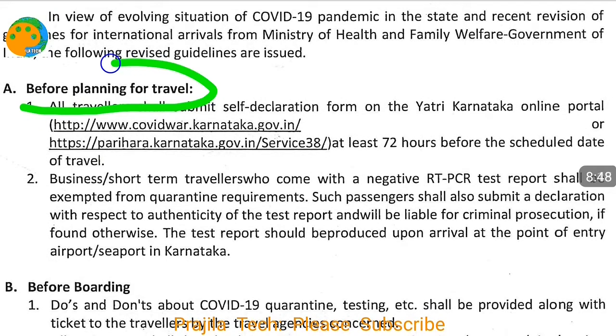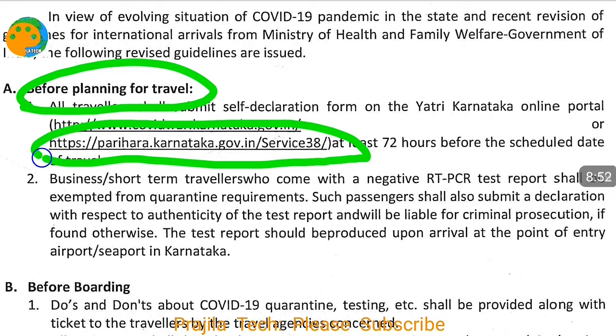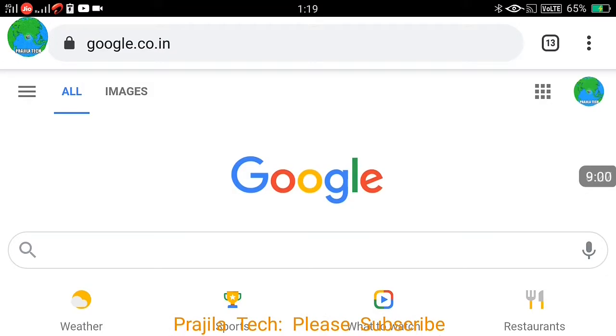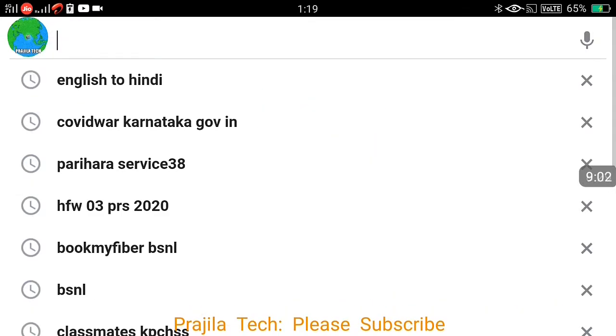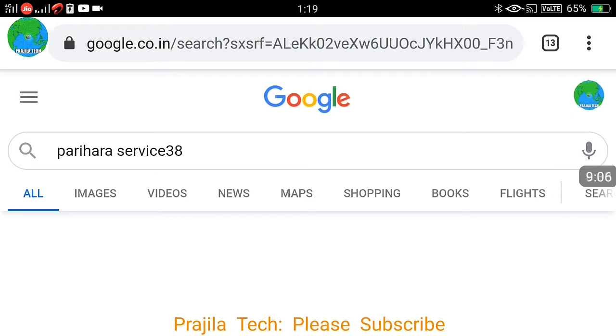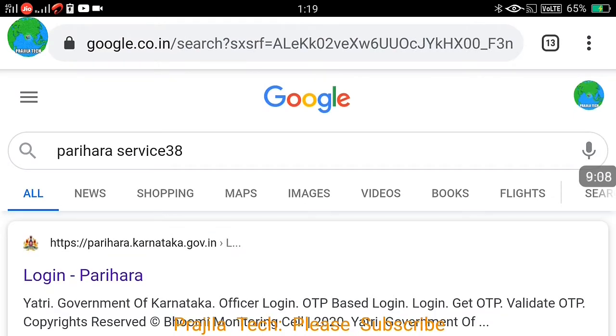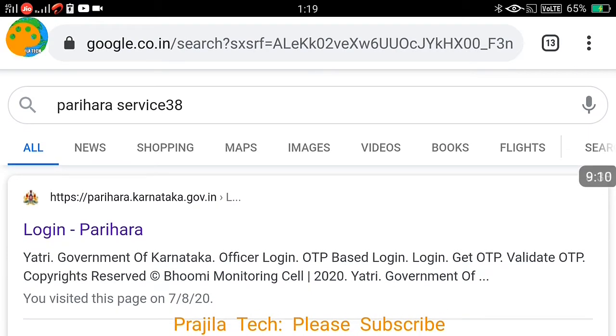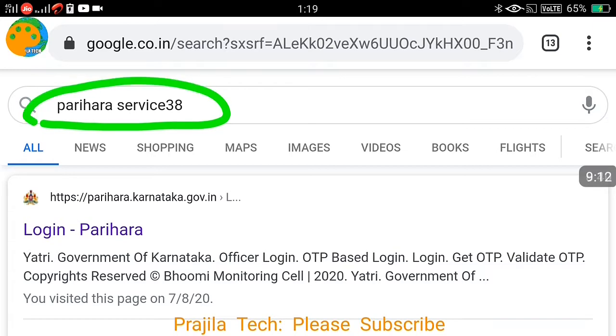How can you register? This will be very quick, I will not explain in detail. So before planning to travel, what you have to do? You have to do a self declaration, where we will see how to do self declaration online, mainly what are the things you have to fill online. Just go to a Google search page in any device. You can do it even from mobile, don't worry, and search for Parihara Service 38.